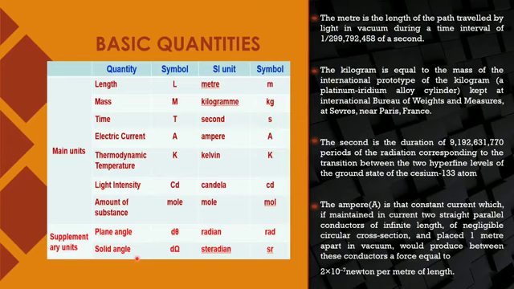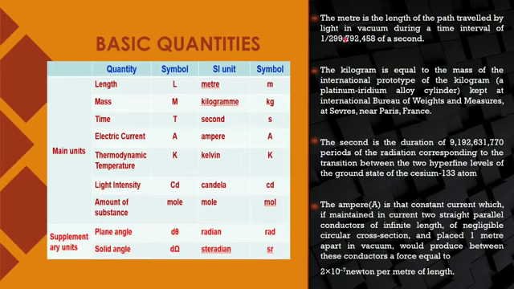For solid angle, it is d tau, measured in steradian. Tau is again a Greek letter, and the symbol for the unit is sr. So this is how we write the symbols.